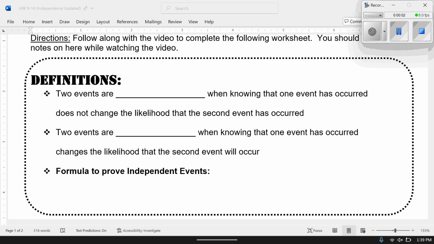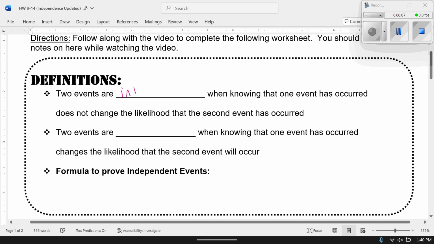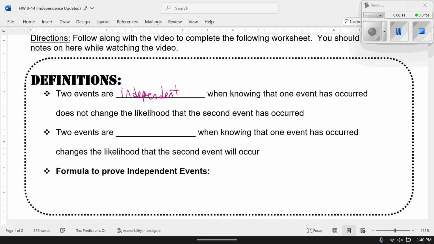Hi, this video is going to go over independence. So two events are independent when knowing that one event has occurred does not change the likelihood that the second event has occurred. And two events are dependent when knowing that one event has occurred changes the likelihood that the second event will occur.